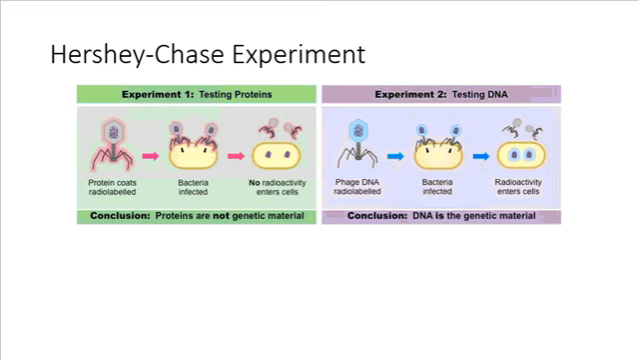Therefore, DNA must be the genetic material. Okay? That's learning target 47G. So that's it for notes for today. But I want to explain to you guys what you're going to be doing for the rest of class.